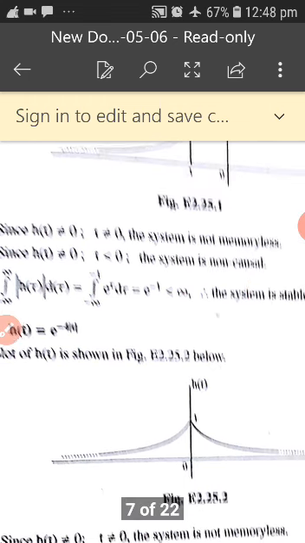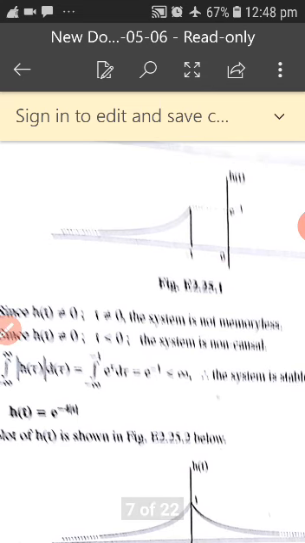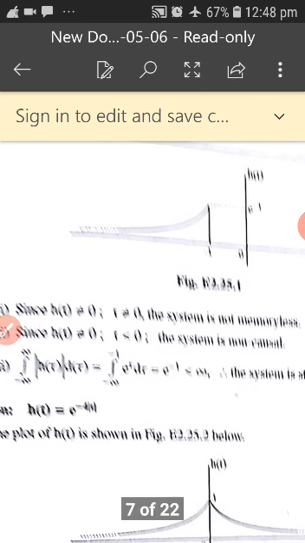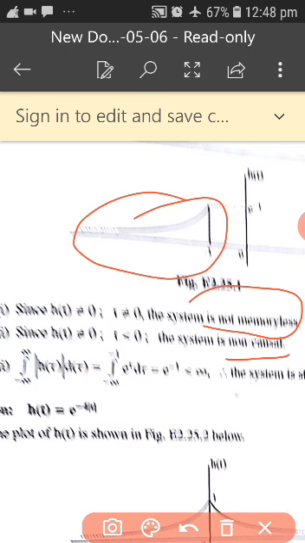So you can see that the system is non-memoryless because it requires a memory to store these values. Hence it is called non-memoryless. It is a non-causal system because it is depending upon the future value. Hence it is non-causal.